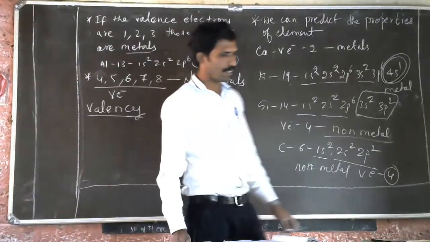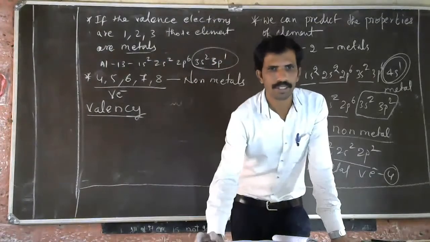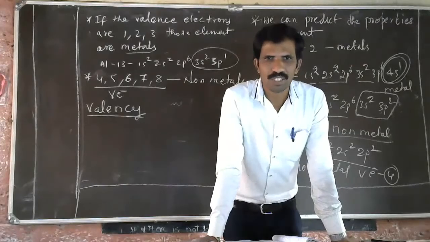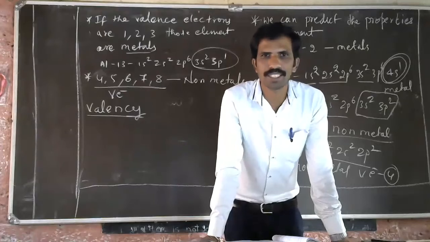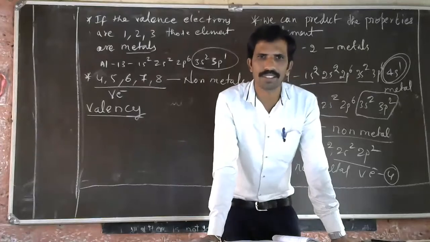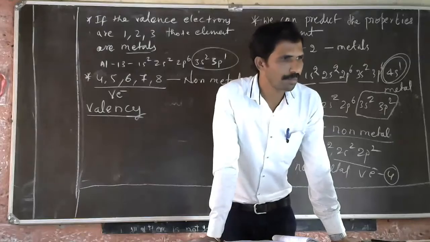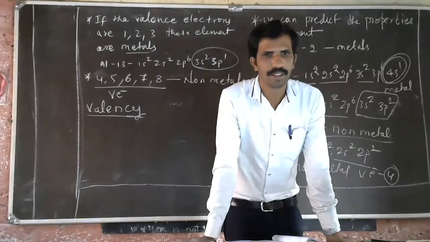Sir, the electrons present in the outermost shell of an atom are known as valence electrons. What is valence electron, my dear? You told the definition of valence electron, no? What is valency I am talking about? You are telling the same definition. I am asking you valency. What do you mean by valency?